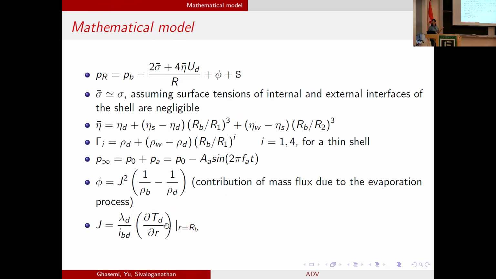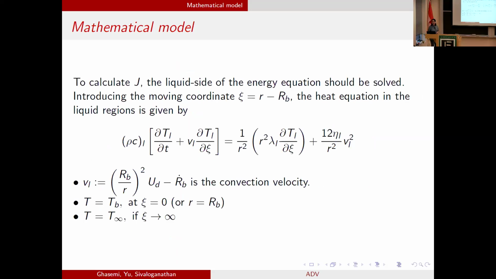So obviously we need a heat equation for our system. The bubble interface is not stationary; it moves because it grows. So we define a moving coordinate as psi equals R minus RB. With this coordinate, we have the heat equation in this form, with appropriate boundary conditions at the bubble surface and at infinity.